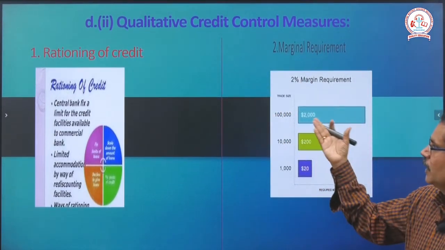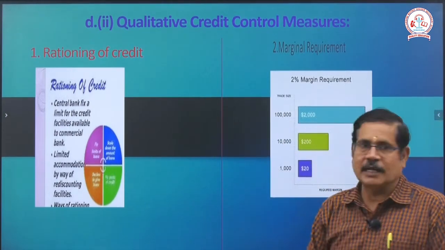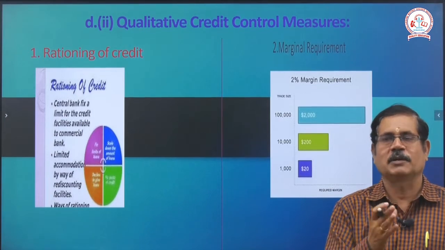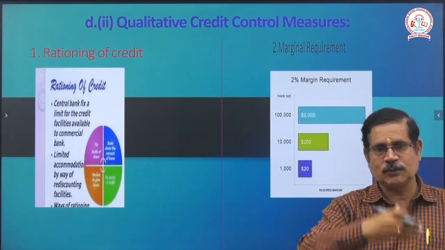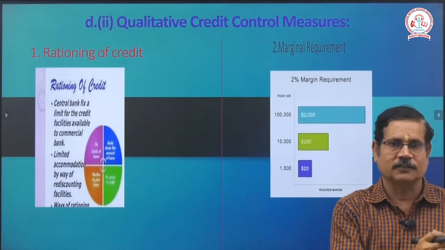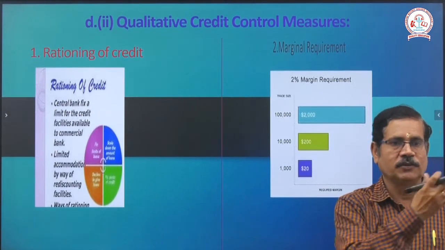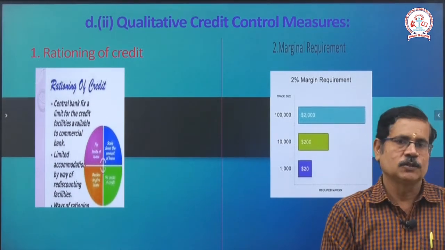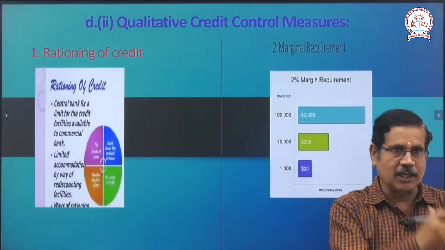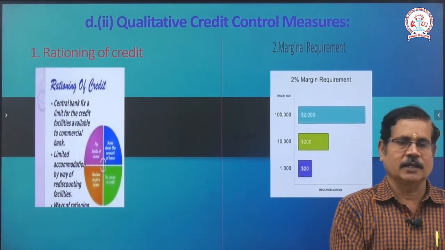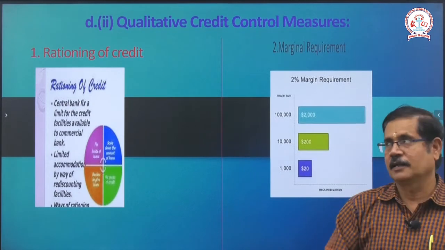Rationing of the credit means the central bank fixes a limit on the credit facilities to the commercial bank. Every three months, they take the financial statement and stop this much of credit facilities from being issued to customers. Do not give too much. If you give too much, they will not control it and will not repay the money, so we will get too much loss. So in this credit control measure, the statement, circular and rules and regulations are given by the Reserve Bank of India.